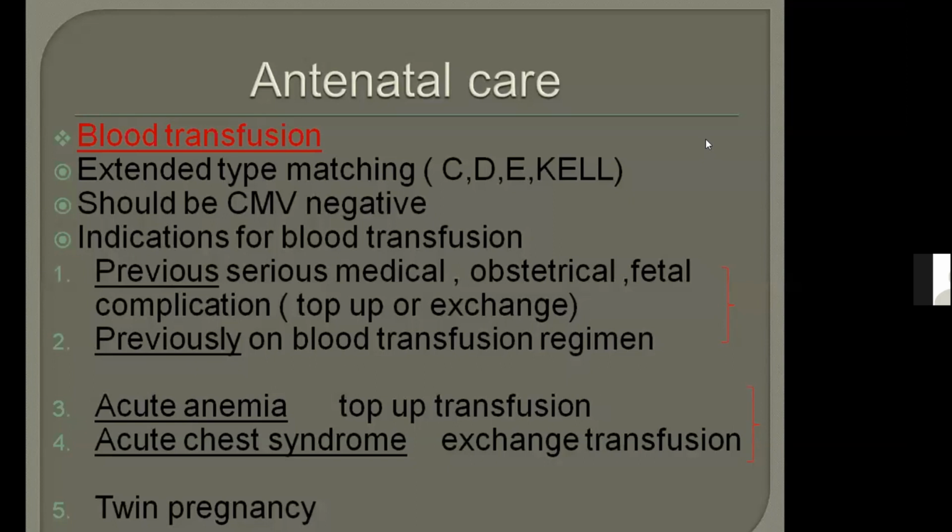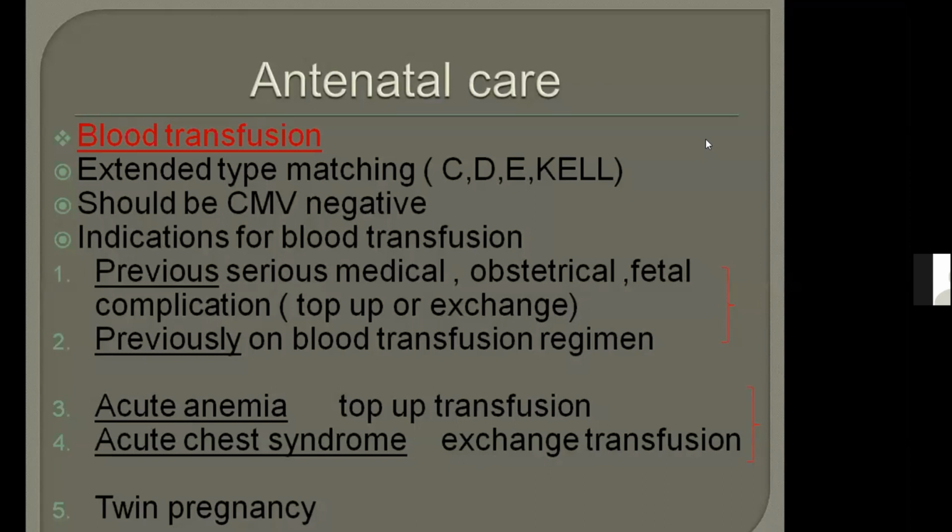Blood has to be transfused, except in emergency conditions. If it is an elective transfusion of blood, it should be extended type matching. It should be matched with C, D, E, and Kell. It should be cytomegalovirus negative. These are two very important points, because in sickle cell disease you have to transfuse blood multiple times. So if we do not take care of antibodies or cytomegalovirus, then the patient may become immunized.